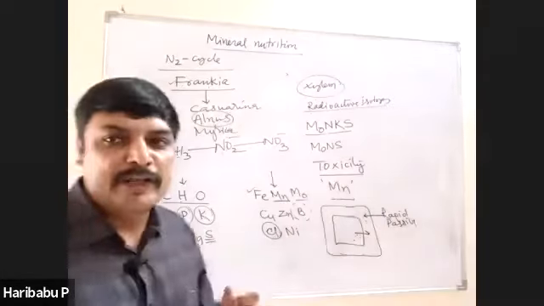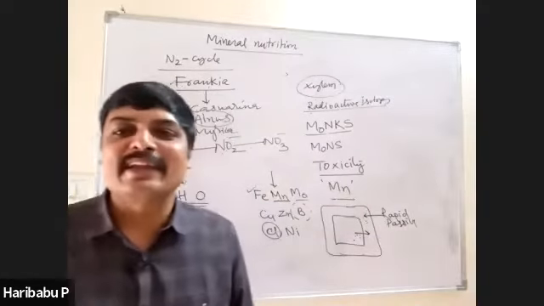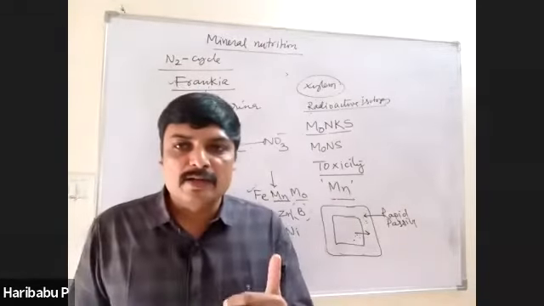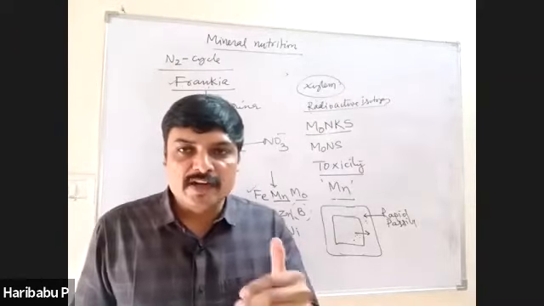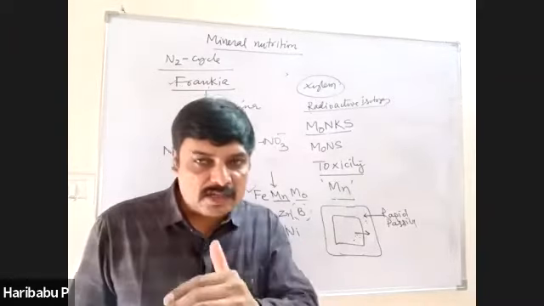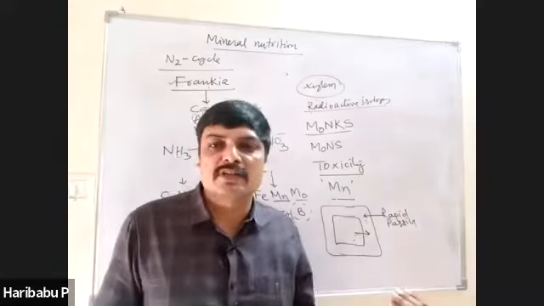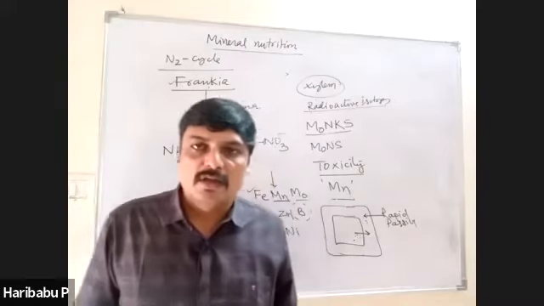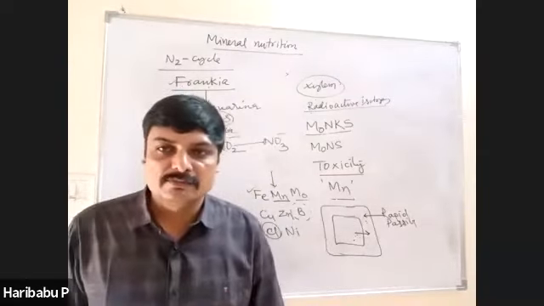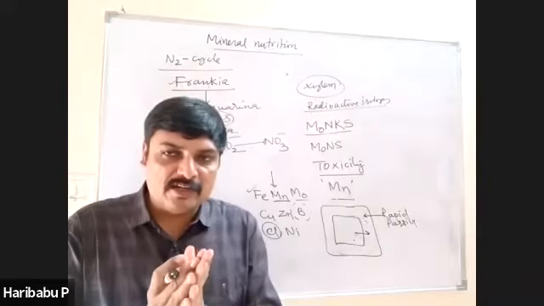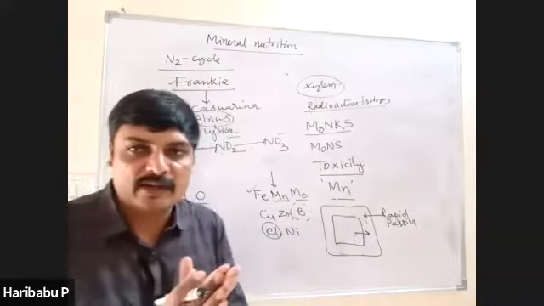Which of the following is a denitrifying bacteria? In some bacteria, the fixed nitrogen present in the soil is converted back into atmospheric nitrogen. Such a phenomenon is called denitrification, and such bacteria are called denitrifying bacteria.